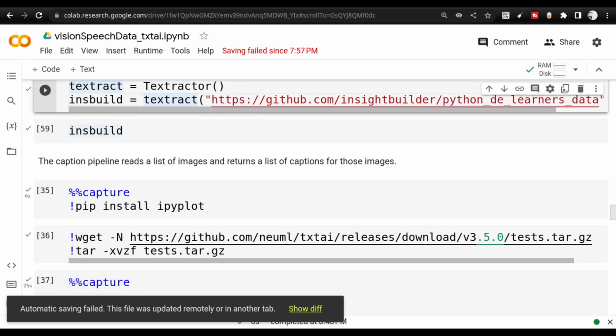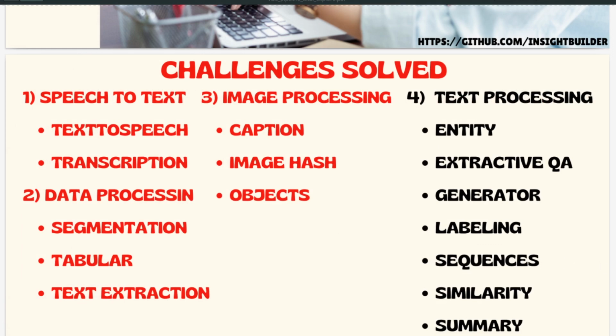Okay, so let us go back to the PDF again, and we had completed speech to text. We have understood what is data processing. Now we are entering the most interesting aspect, that is image processing. In image processing, there are three pipelines available. One is caption, another is image hashing, and another is object.